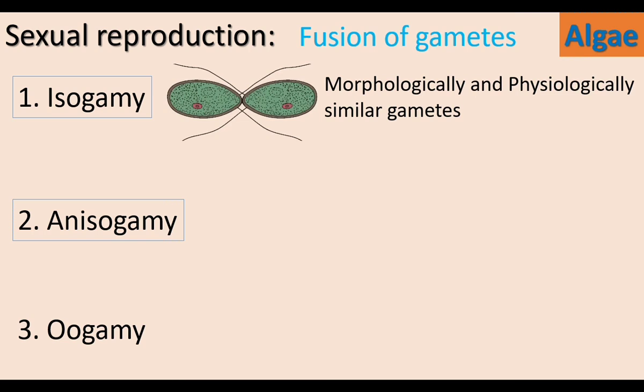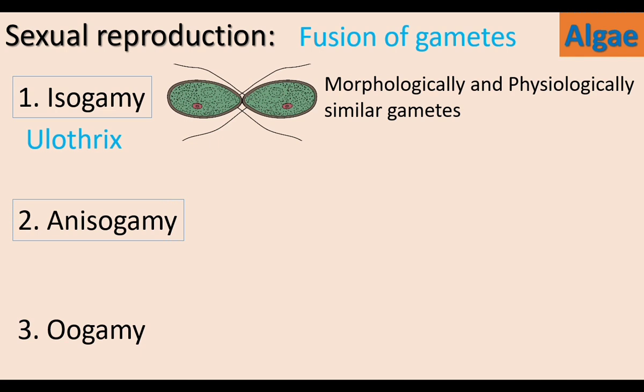Look at this picture. Here the 2 gametes are morphologically similar. They are similar in shape, structure and size. Both are physiologically similar. Both have flagella for movement, so both are motile.